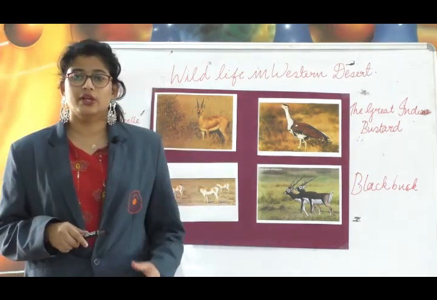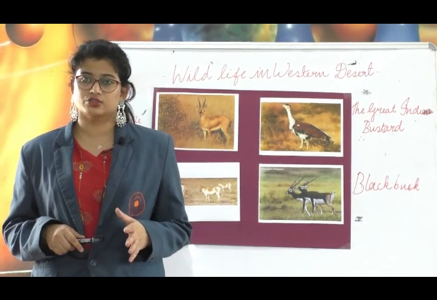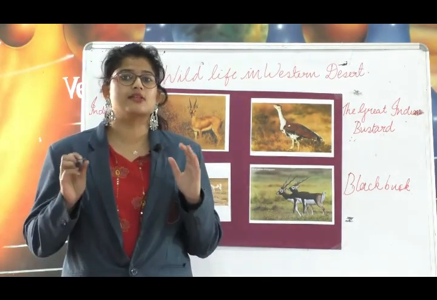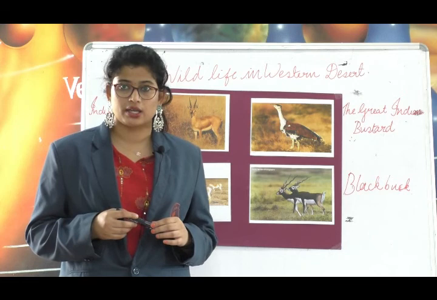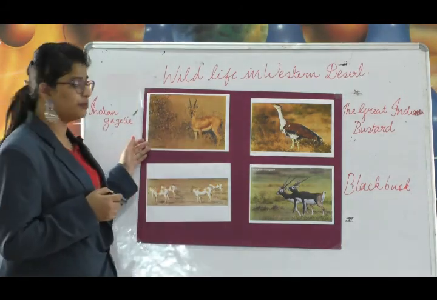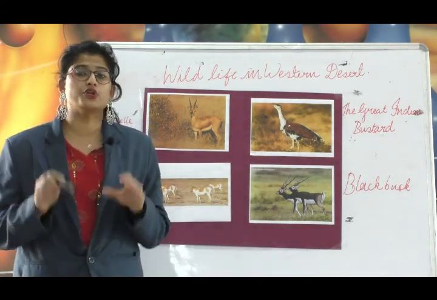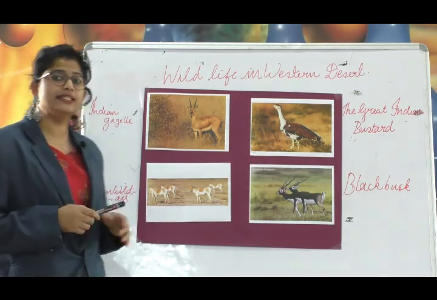Do you know there are 11 national parks in the Thar Desert? The largest one is Nara Desert Wildlife Sanctuary and the Rann of Kutch. You can see the pictures. The Rann of Kutch is the only protected area for the Indian wild ass,